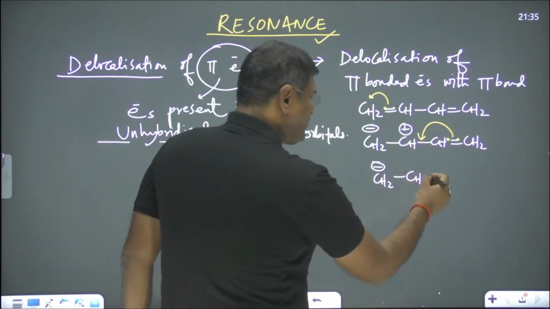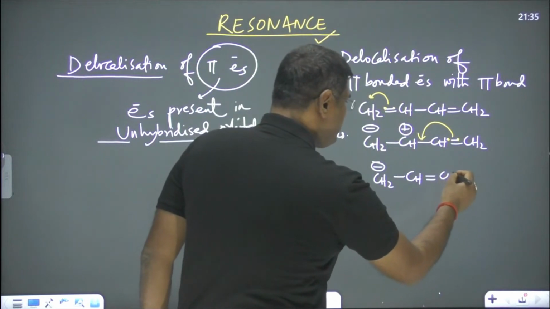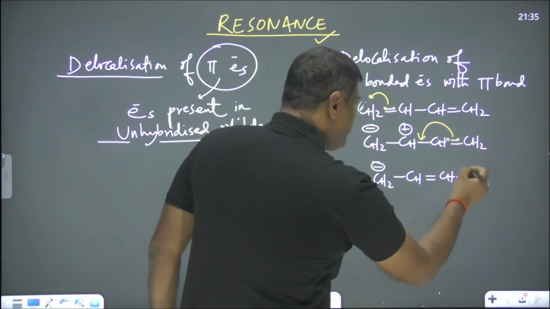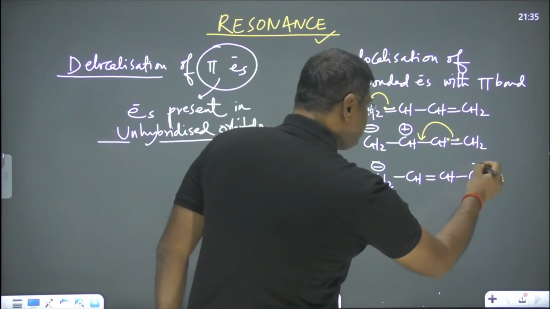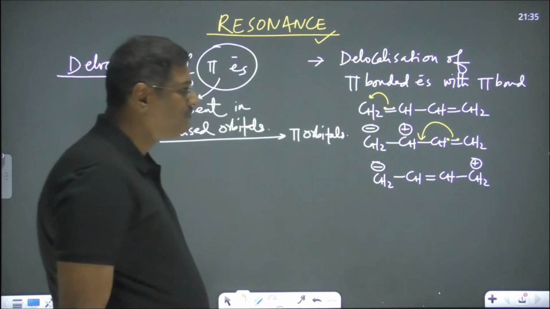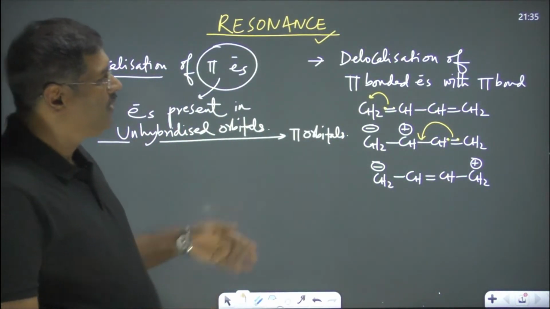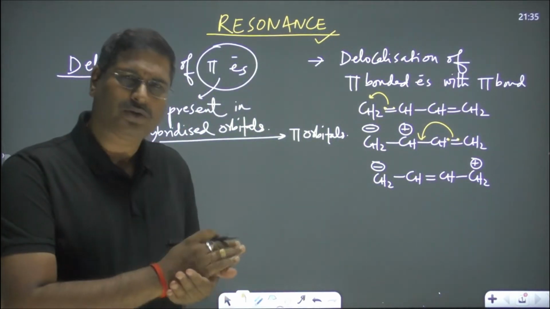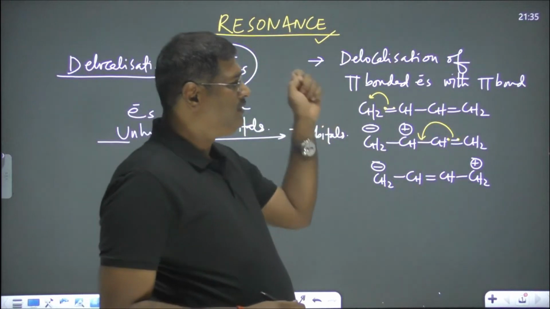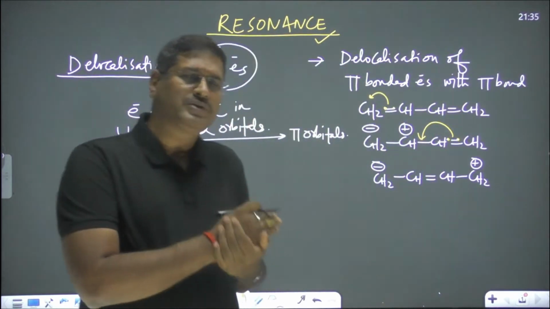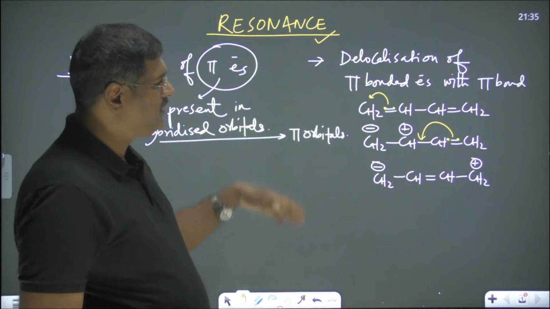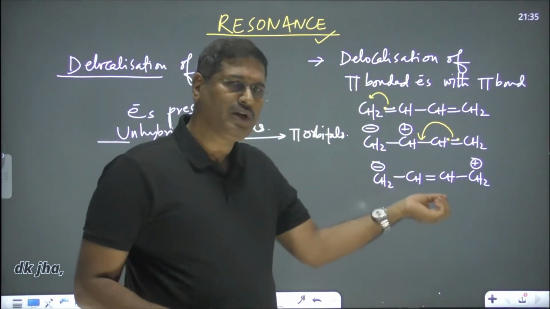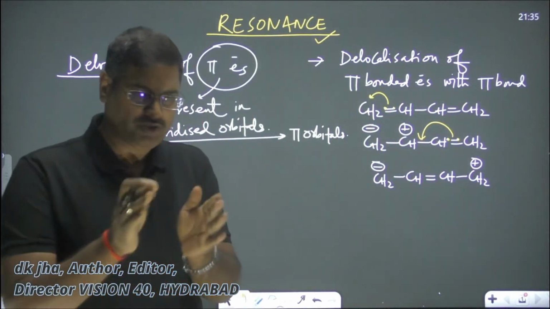no more positive charge, because a double bond forms. And this carbon atom is losing one electron, so this will be having positive charge. In this way, this kind of shifting of electrons starts, and that pi bond participates in this process, and due to this, here you now find negative charge, there you find positive charge. Electrons start moving.